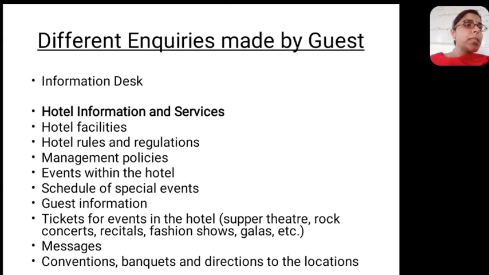Like suppose if the guest is on the continental plan and there are limitations, then these limitations should be informed to the guest, so that there is a limitation that you cannot be given these items, or you can be given these items only. This should be clearly informed to the guest. Then